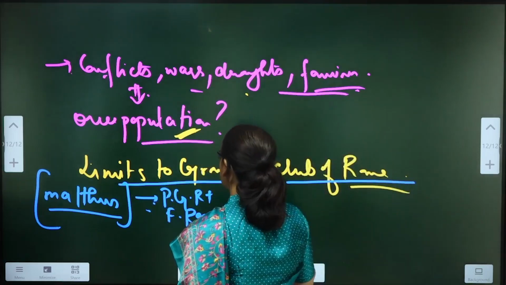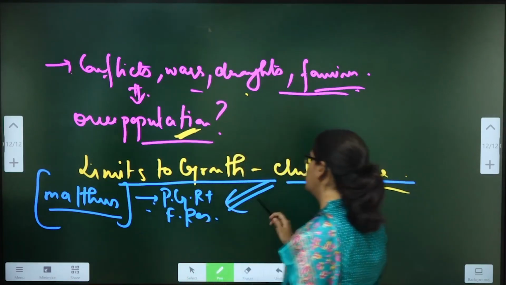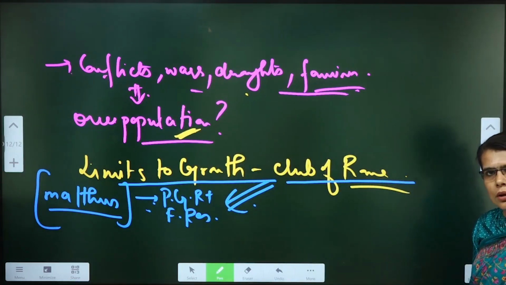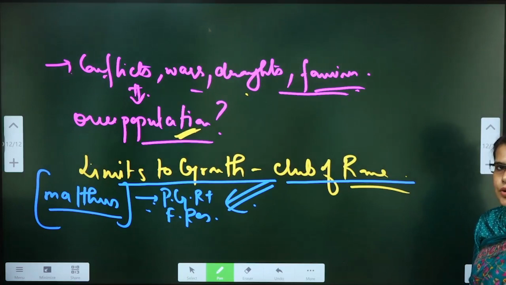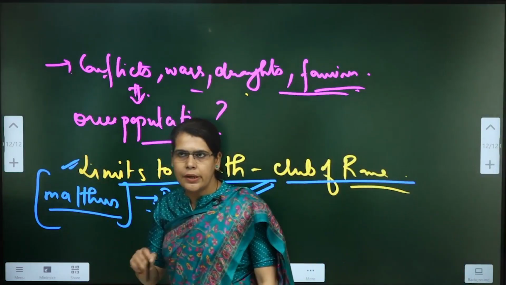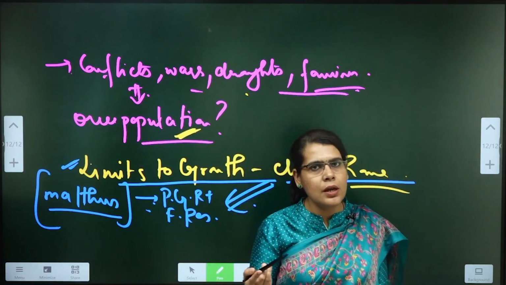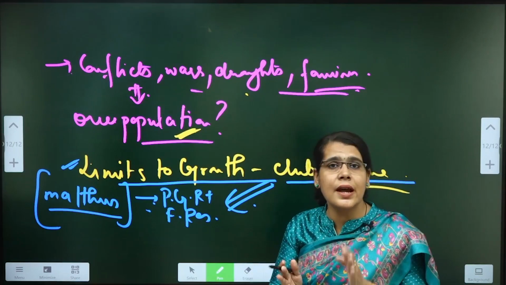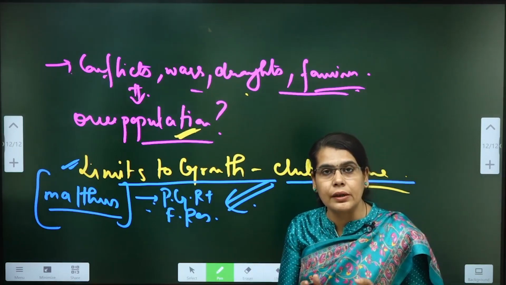Now limits to growth also builds on similar ideas, but additionally takes into account certain other parameters also. So this idea, limits to growth, also takes into account the other parameters. For example, it also talks about the limited resources that humankind is having.